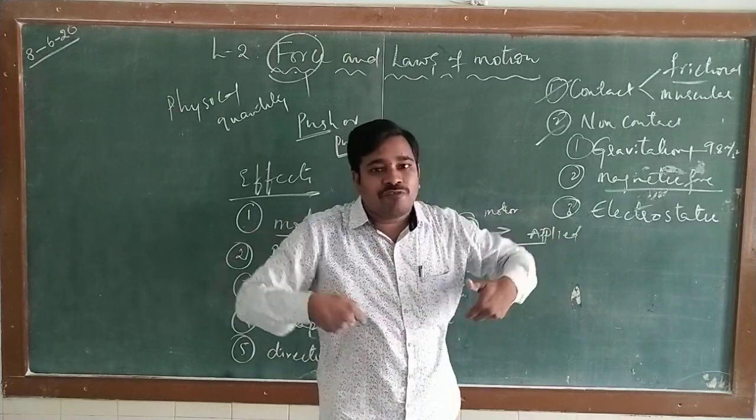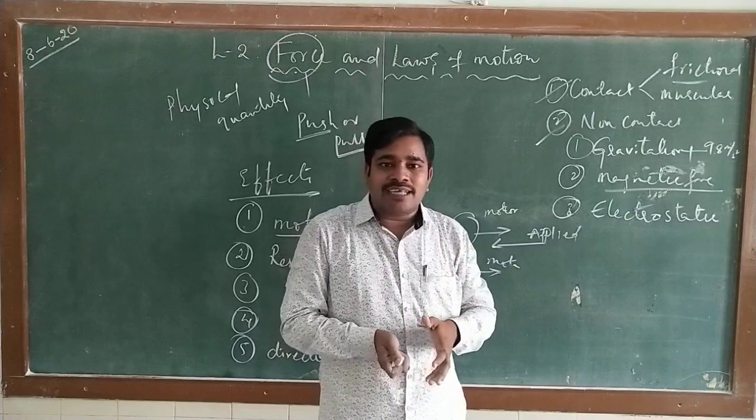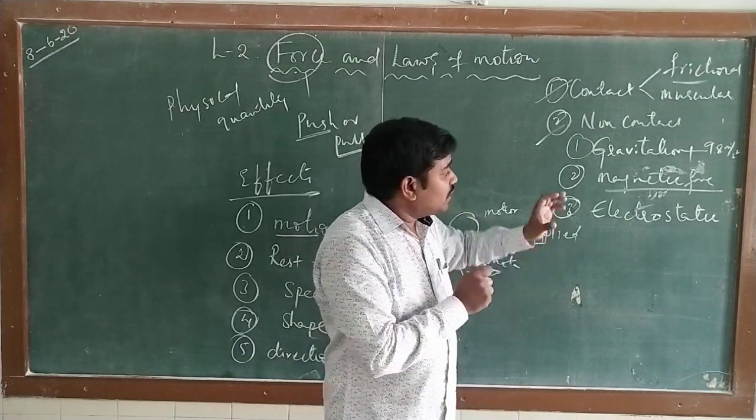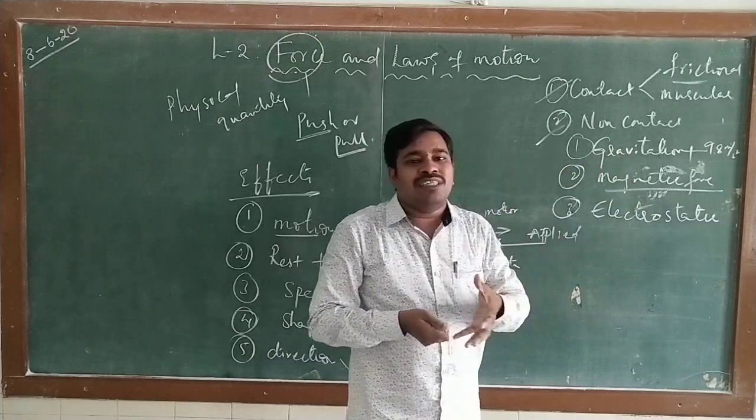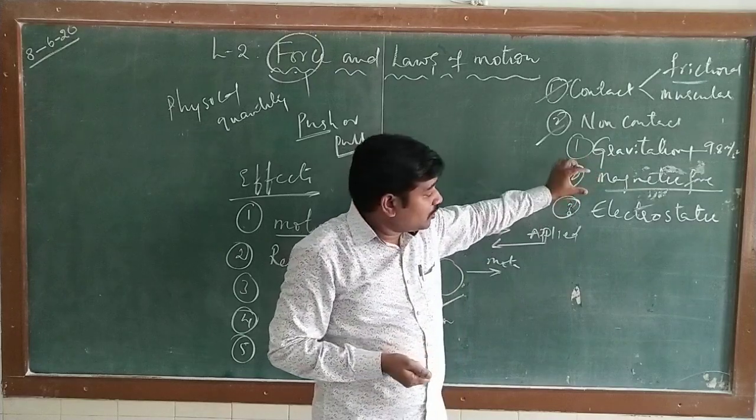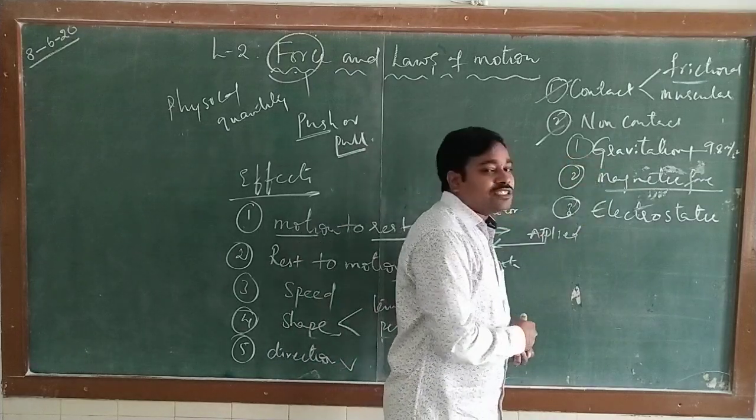It has some magnetic field. Every magnet has some region to attract. Such region is called the magnetic field. So the strength of the magnetic force depends upon the distance, and also the thickness and density. And next one is electrostatic force.